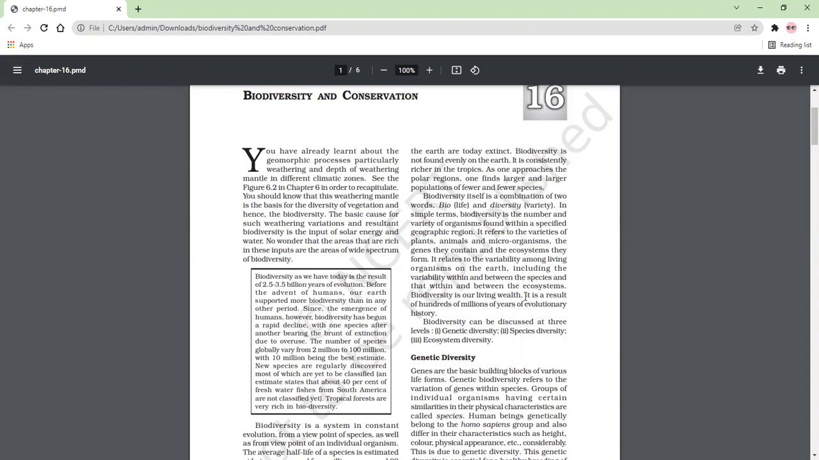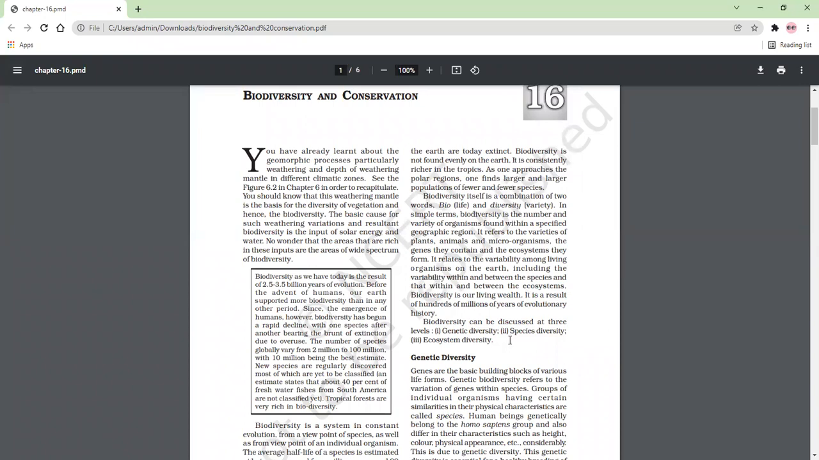Yes, so biodiversity is our living wealth. So biodiversity is definitely a living wealth. Variety of plants होंगे, variety of species होंगे, so these are our wealth. It is the result of hundreds of millions of years of evolutionary history. और ये सब develop हुए, progressively developed after a long period of time, after a long development.